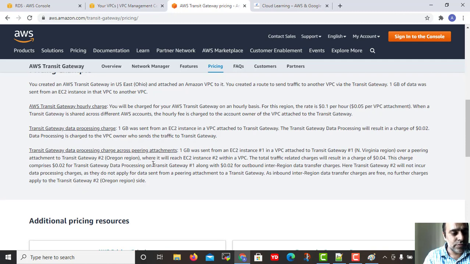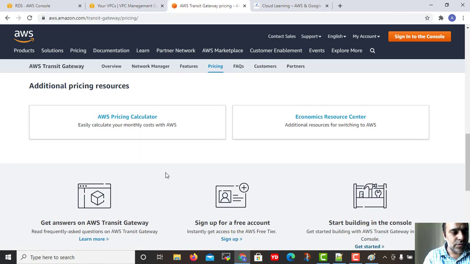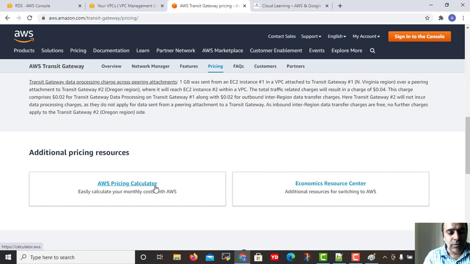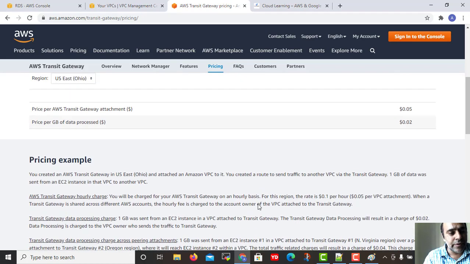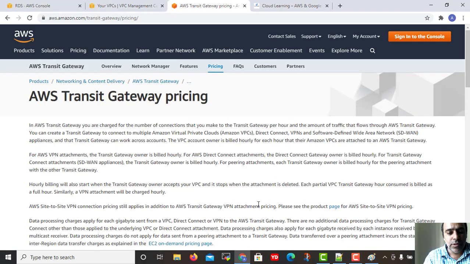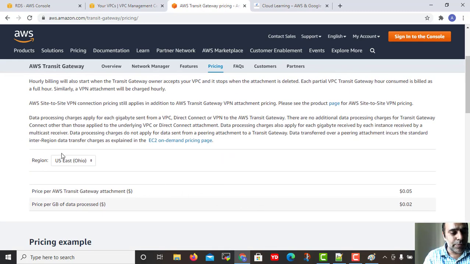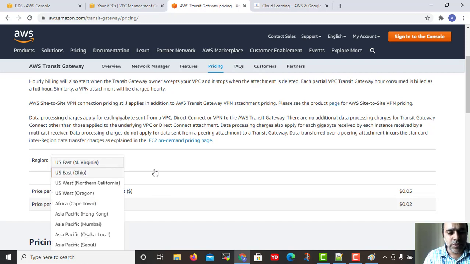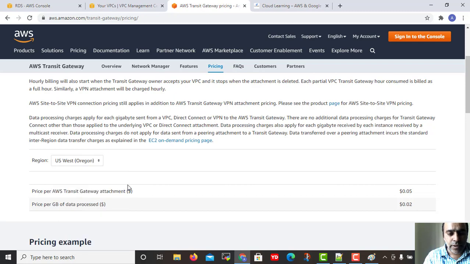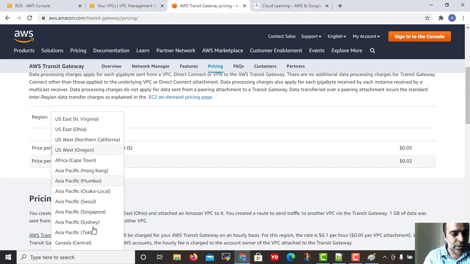You can use the AWS pricing calculator for more clarity. This pricing calculator can definitely help you a lot. These are the pricing of the Ohio region, and it will be almost the same for other regions as well. Like if you see Oregon, it is the same.